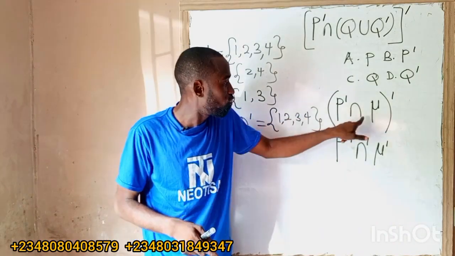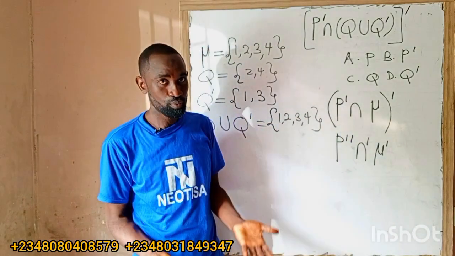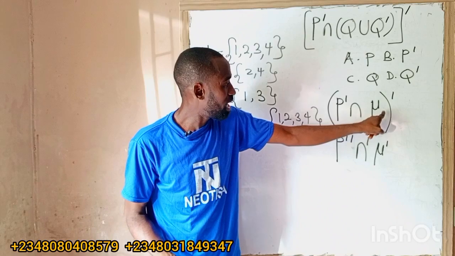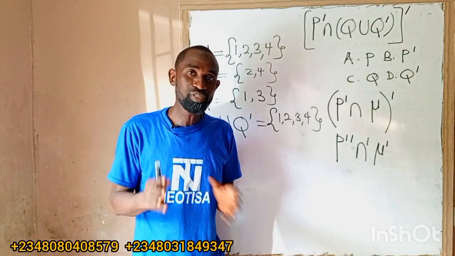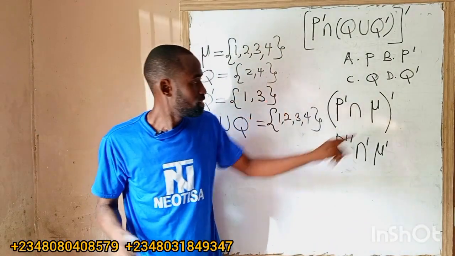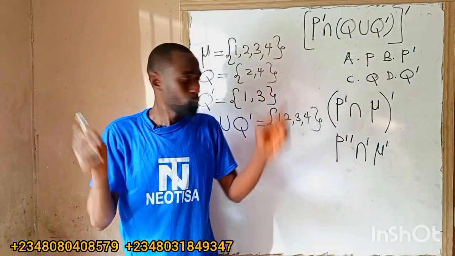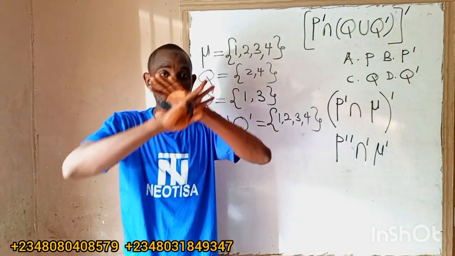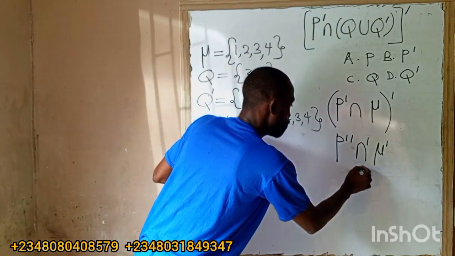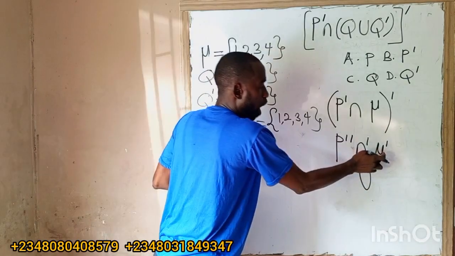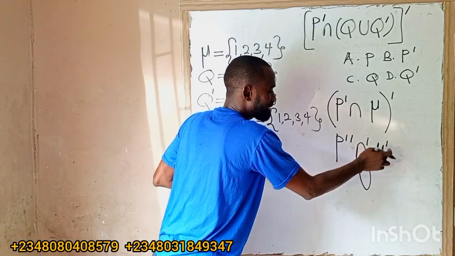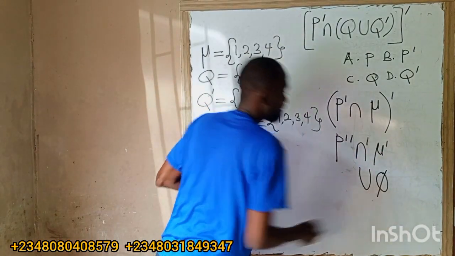What is the opposite of intersection? It is union. What is the opposite of the universal set? The empty set. Opposite of everything is nothing. The universal set is everything; the opposite of everything is nothing. So here, this one will become union. The opposite of intersection is union. The opposite of the universal set is the empty set.